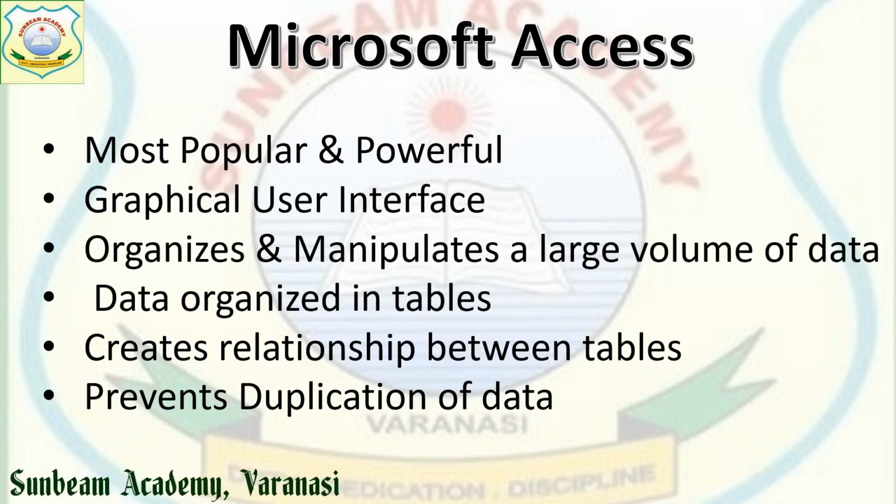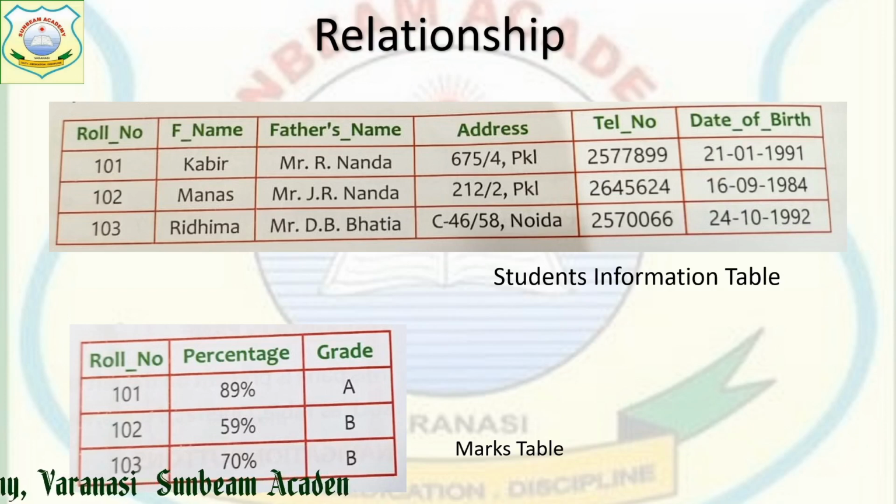Then the duplication of data does not happen. While in the case of a manual database, the same data can be written next time also, but here duplication is not going to be done.